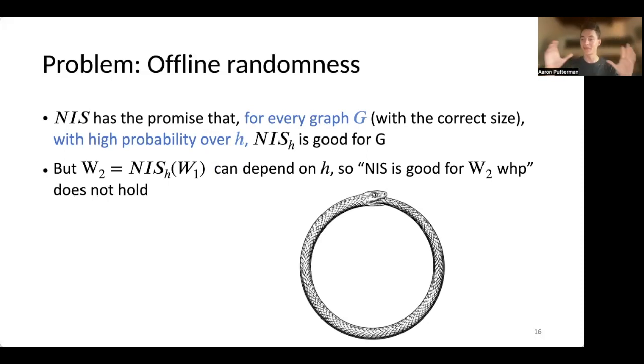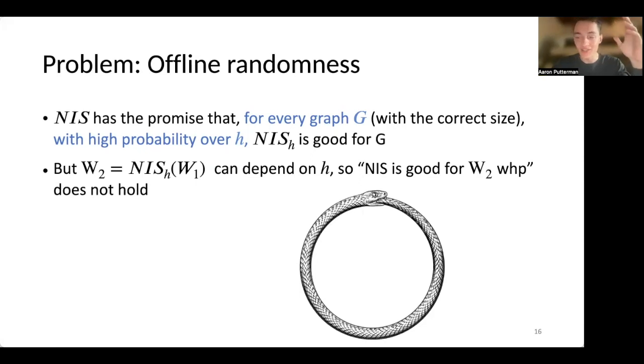But in the way we've set up the problem right now, W2 equals Nissan sub H of W1. So W2 actually depends on H, and our choice of H is no longer independent of this matrix W2, so it doesn't make sense to argue that the same seed H that we use for W1 will also work for W2.